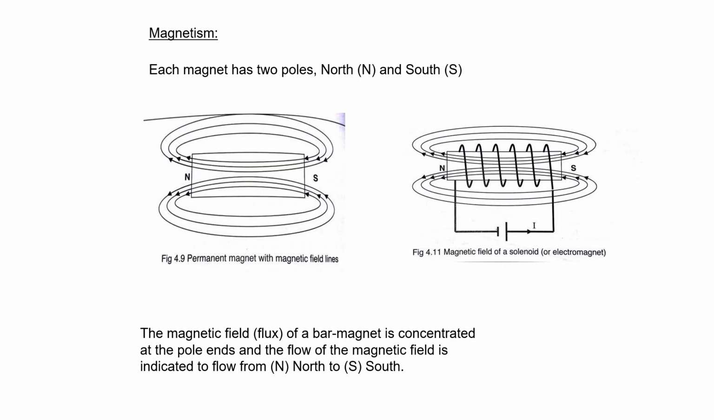Magnetism. Each magnet has 2 poles, north and south. The first illustration is a permanent magnet with magnetic field lines, and the second illustration is the magnetic field of a solenoid or electromagnet. The magnetic field or flux of a bar magnet is concentrated at the pole ends and the flow of the magnetic field is indicated to flow from north to south.